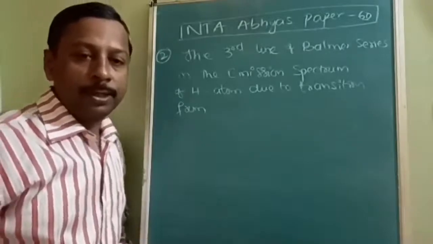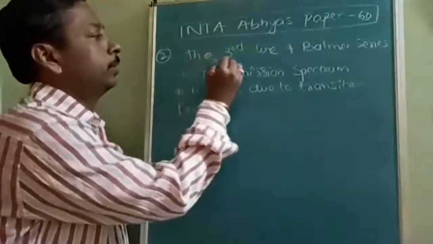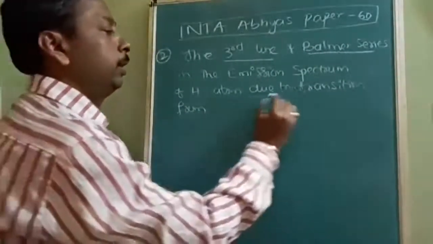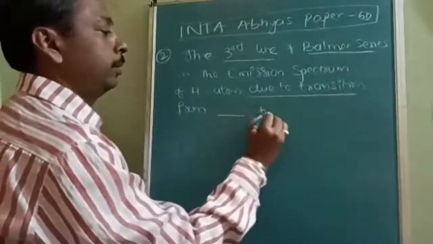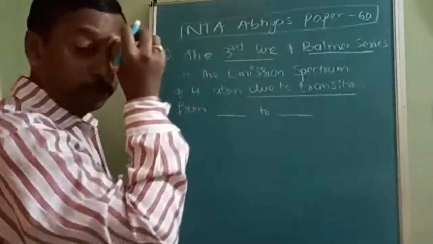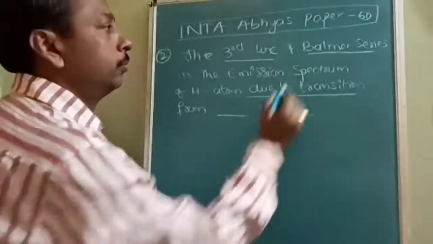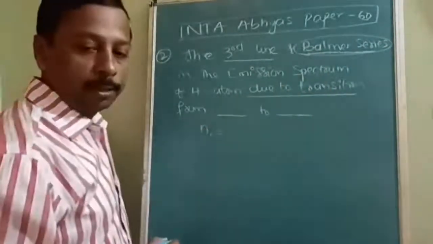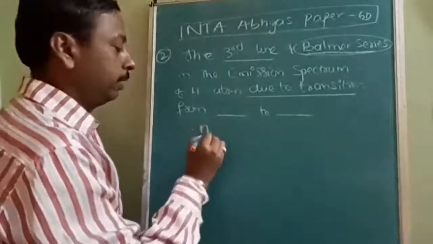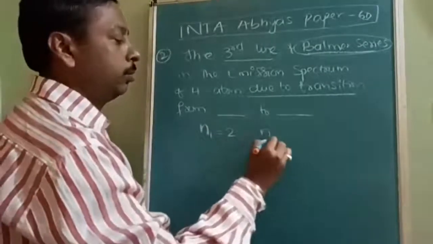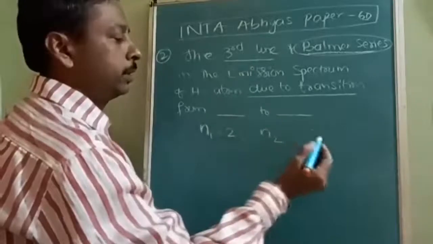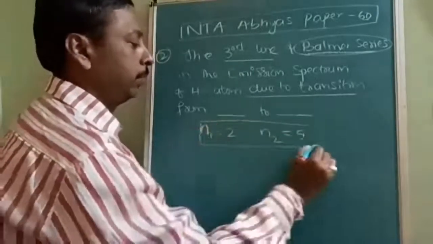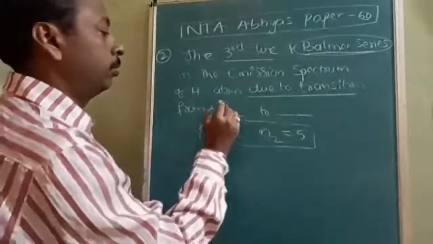The next question is about the third line of the Balmer series of the hydrogen atom. The third line from the Balmer series is due to transition from where to where? For the Balmer series, n1 value will be 2. Third line means it will be 3 after that, that means n2 will be 5. So the answer is from 5 to 2.